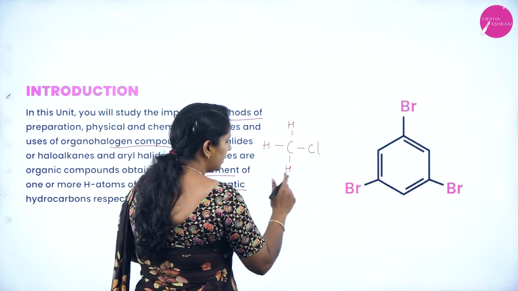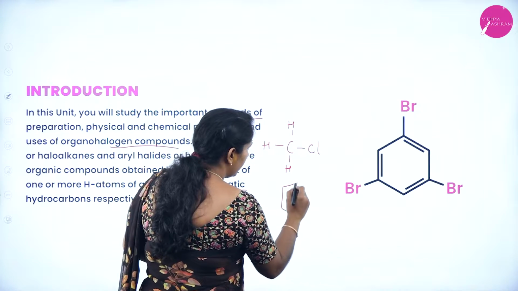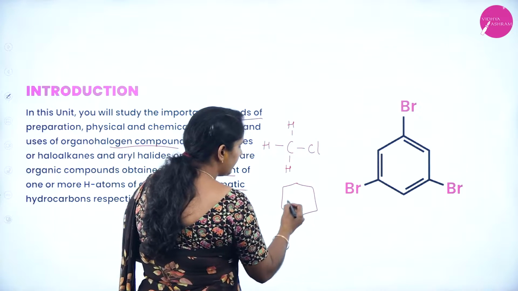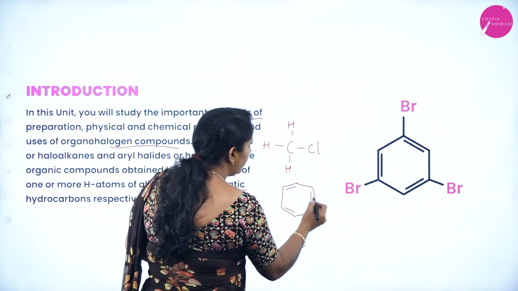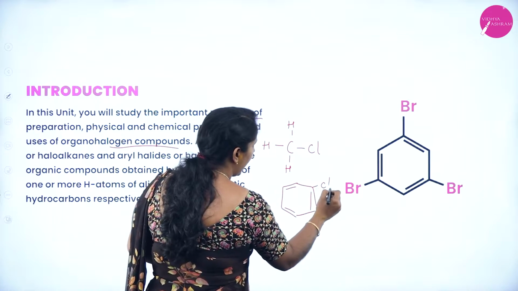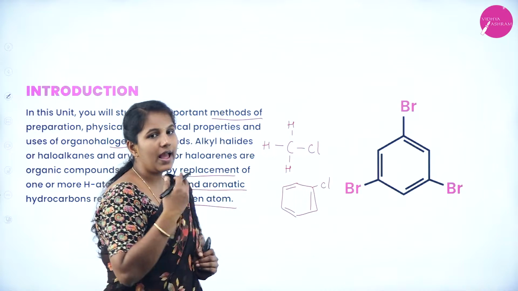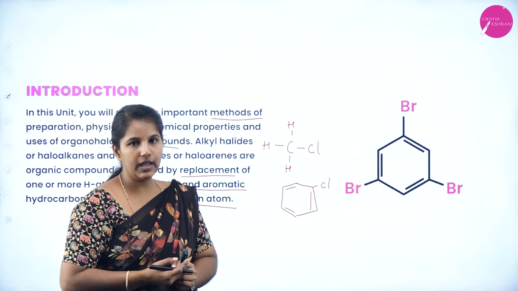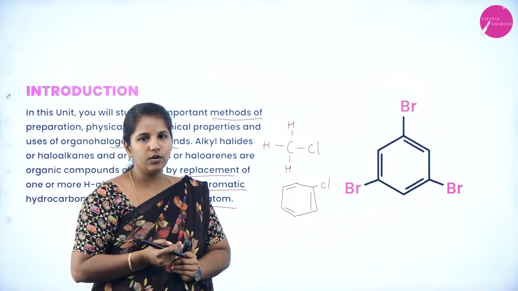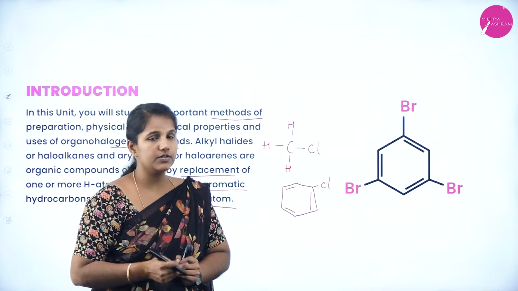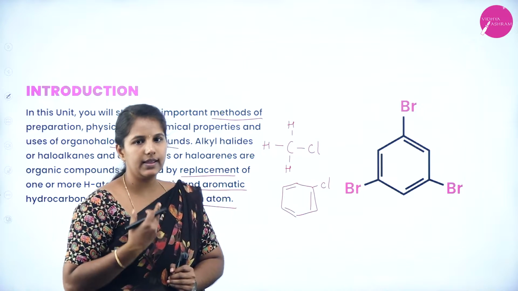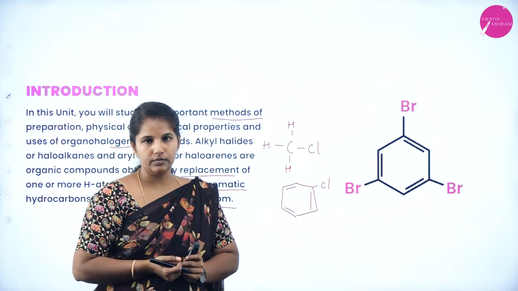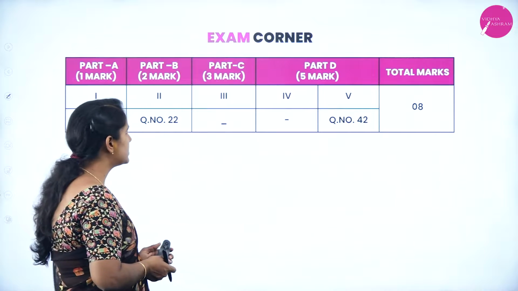I can take any of the aromatic hydrocarbon example, and if you replace hydrogen and substitute any of the halogen, that is called as what? Haloarenes. So this is how the haloalkanes and haloarenes nomenclature is also done, which is also important in this unit. Let us see the weightage of this unit now.